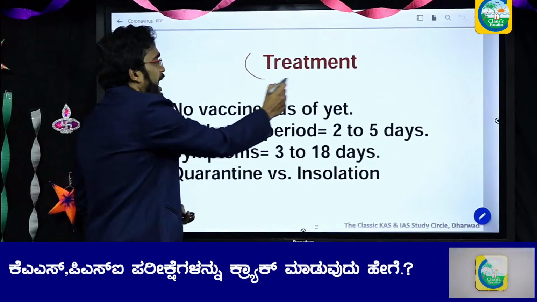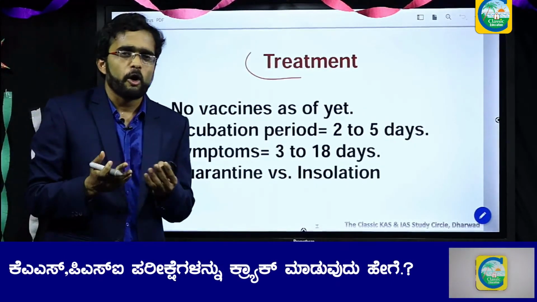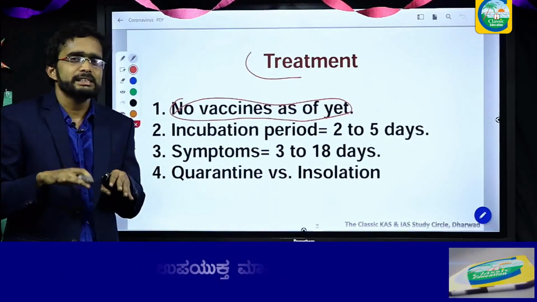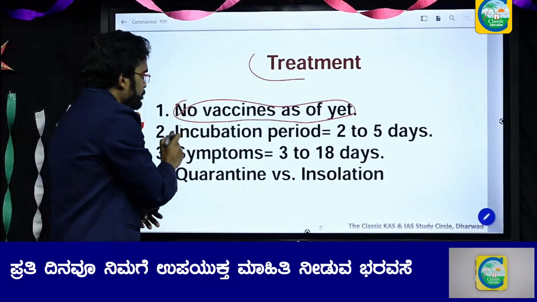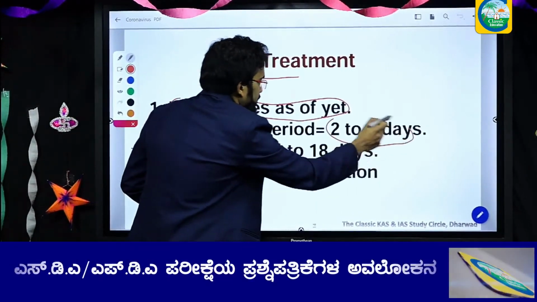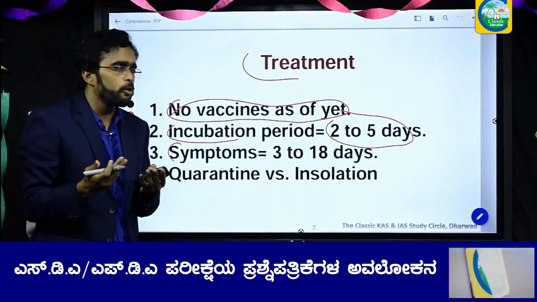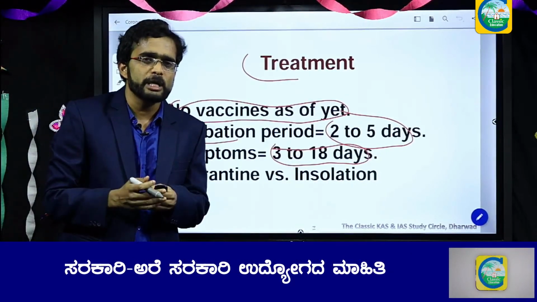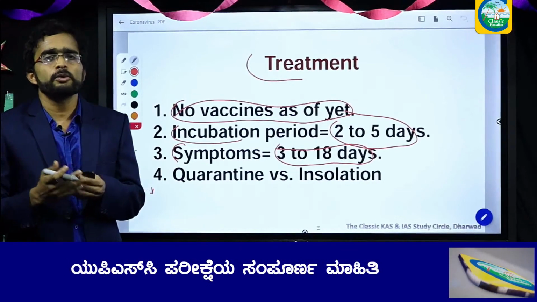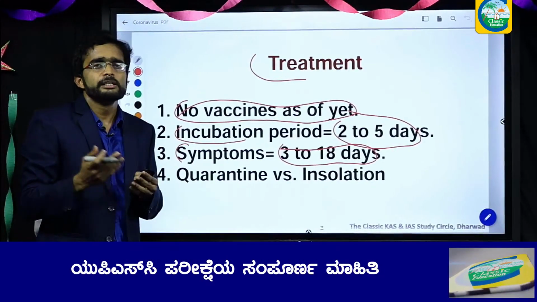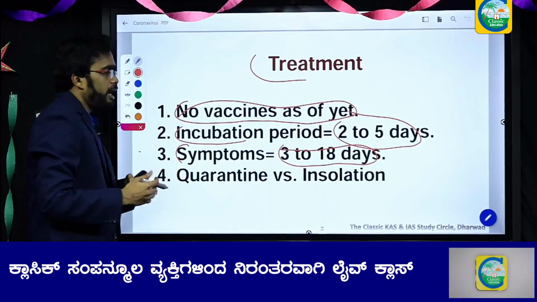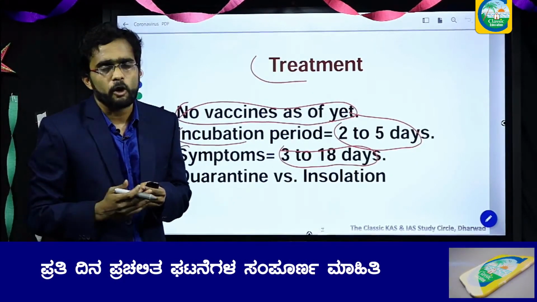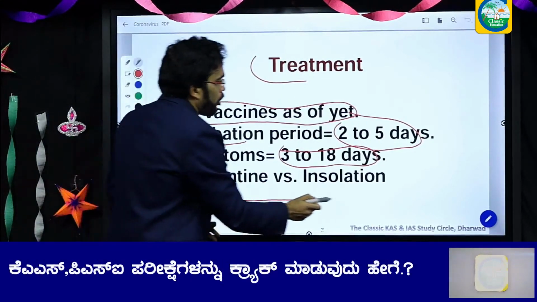What is the treatment? As of now, there are no vaccines for COVID-19. As there are no vaccines, we are using medications to suppress the symptoms of the disease. The incubation period of the virus will take 2 to 5 days, and for the symptoms to even show, it will take something between 3 to 18 days. In the worst case scenario, up to 18 days, there are no symptoms. The infected person will not even know that he is infected by COVID. That is the reason COVID-19 is so dangerous. Once the test takes place and that person is confirmed to be infected by COVID, he will be sent into quarantine or isolation.